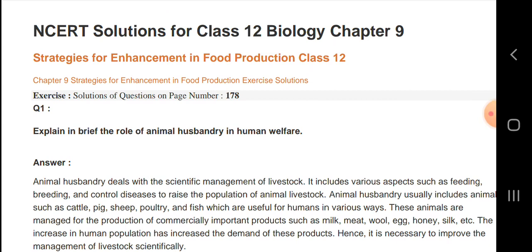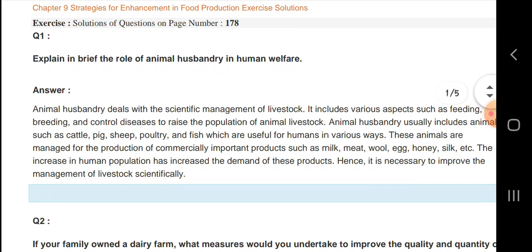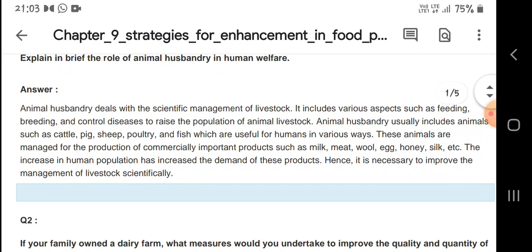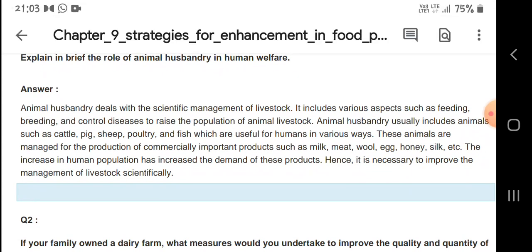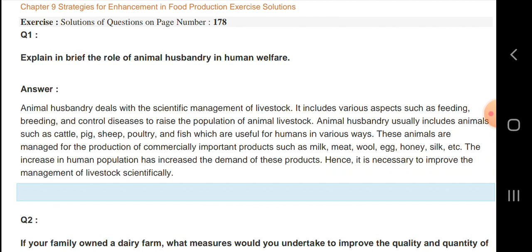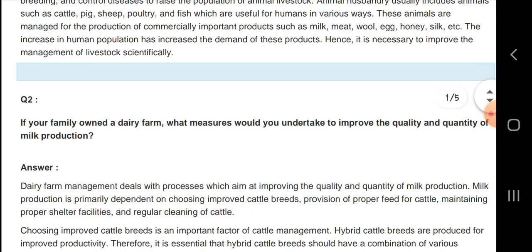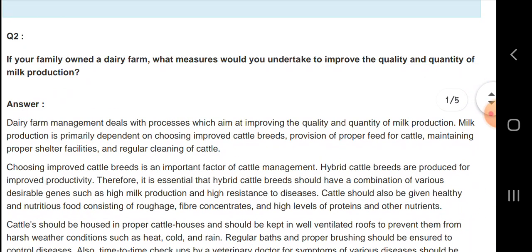I'm going to explain your 12th standard biology main chapter, that is strategies for enhancement in food production. Explain briefly the role of animal husbandry in human welfare. Animal husbandry deals with the scientific management of livestock. It includes various aspects such as feeding, breeding and control of diseases to raise the population of animal livestock. Animal husbandry usually includes animals such as cattle, pigs, sheep, poultry and fish, which are useful for humans in various ways.